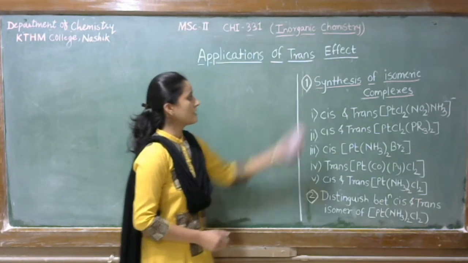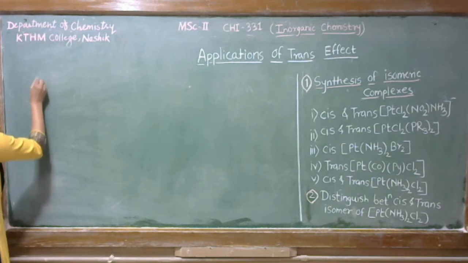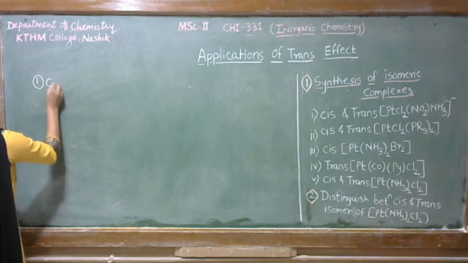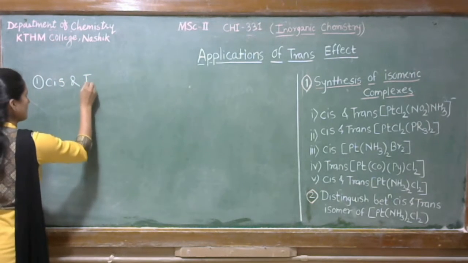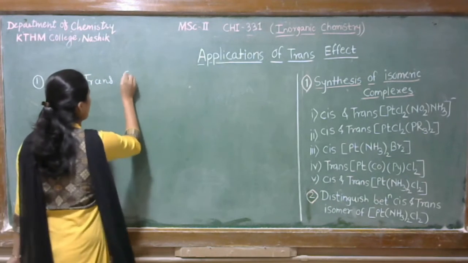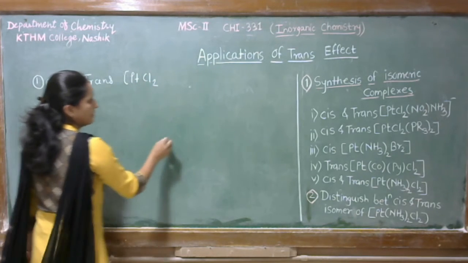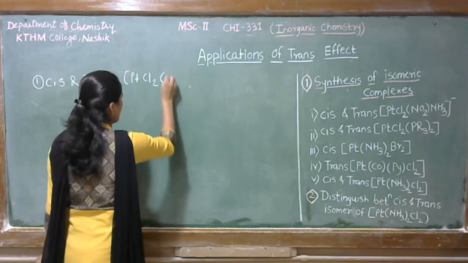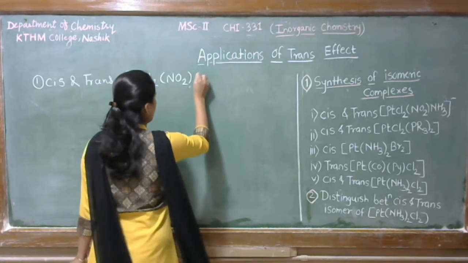So take first, synthesis of isomeric complexes. In that, first is synthesis of cis and trans [PtCl2(NO2)(NH3)]⁻.